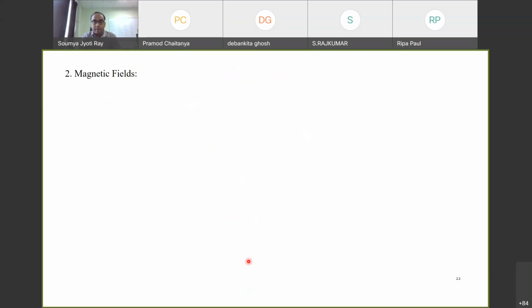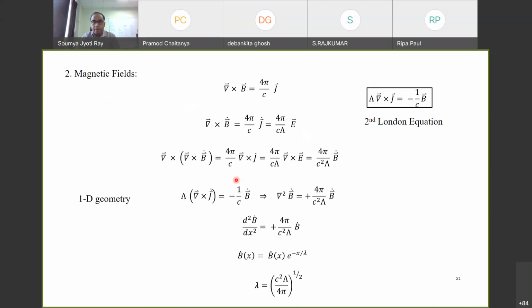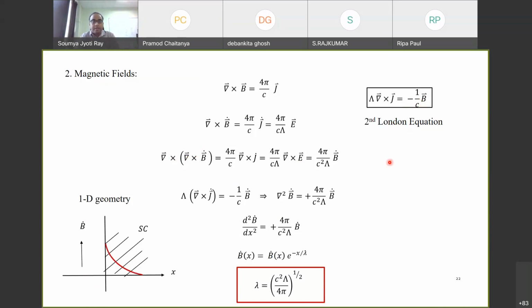The second equation they derived using Maxwell's equations. You can see del cross B, and then taking a curl of this. From there they got the second London equation, which is del cross J equals some factor times B.